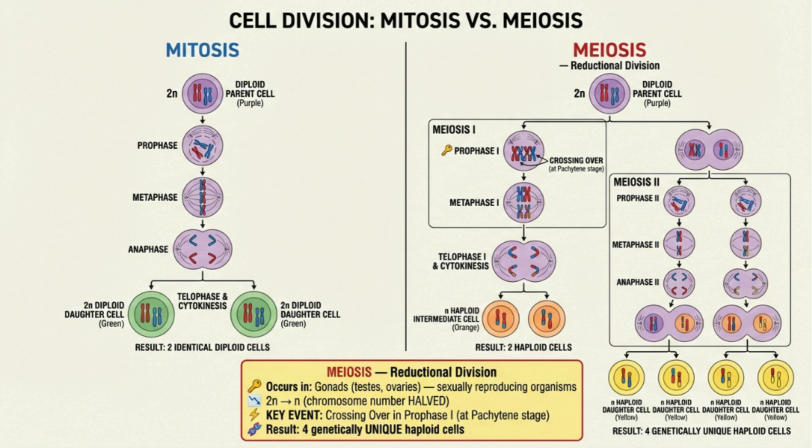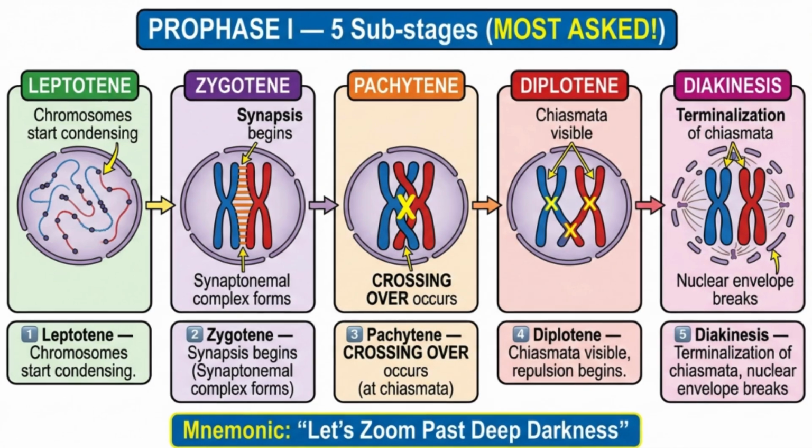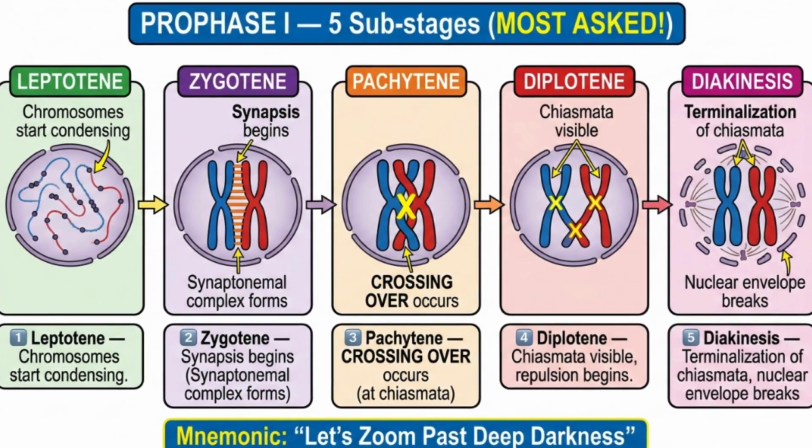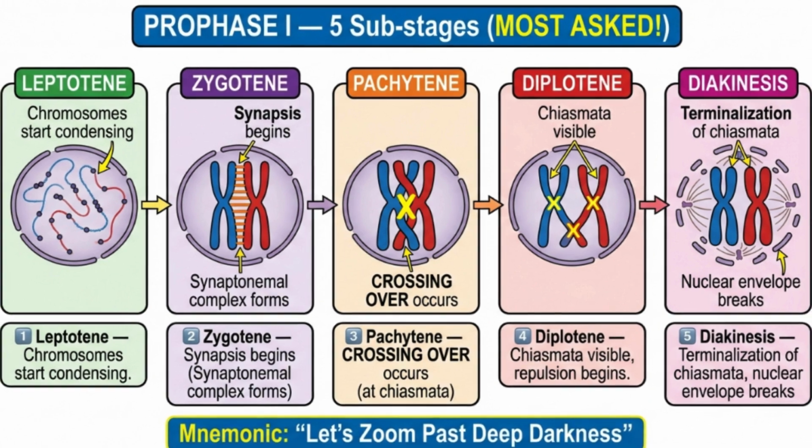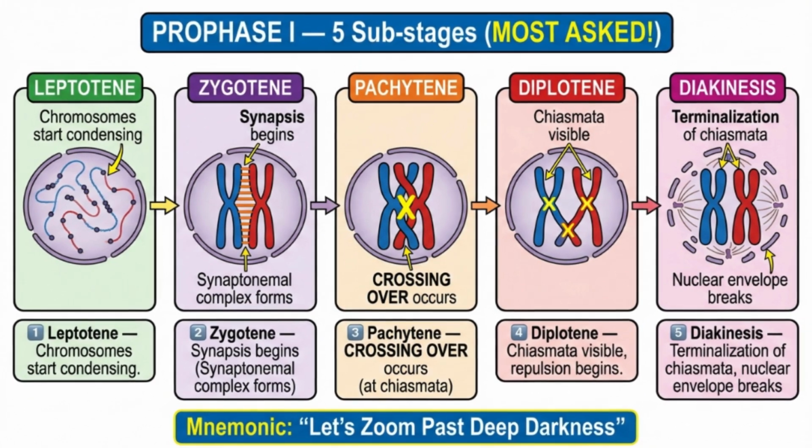Crossing over, the exchange of genetic material between homologous chromosomes, happens at pachytene. This is the source of genetic variation. NEET has asked this at least 3 times in past papers. Pachytene equals crossing over. Tattoo it on your brain. Let's lock in prophase I forever. Use this mnemonic. Let's zoom past deep darkness.